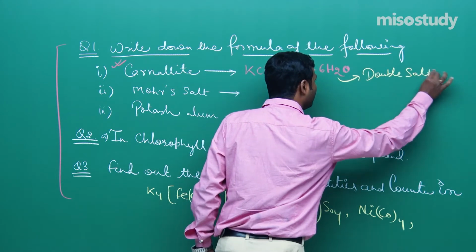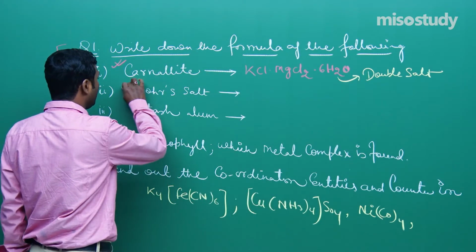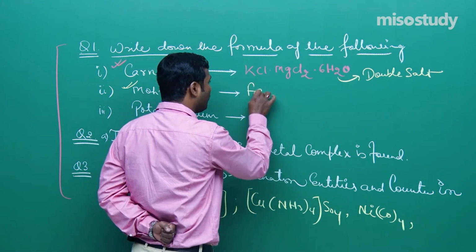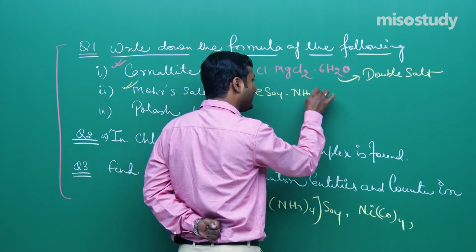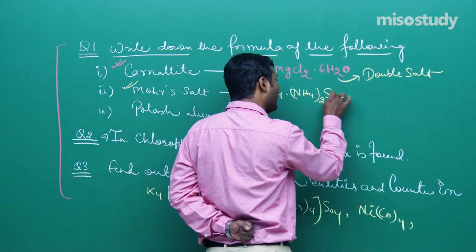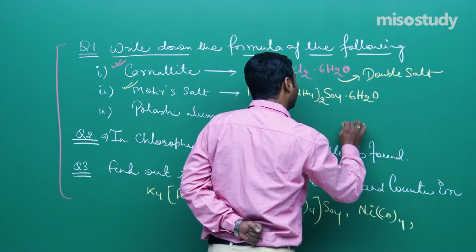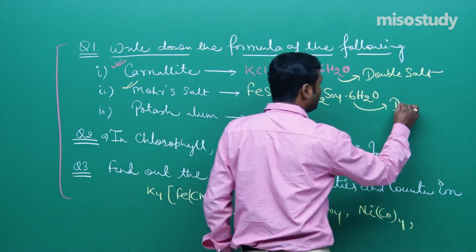Do you remember this? Now, if anyone asks you what is the formula of Mohr's salt, do you have any idea? The formula of Mohr's salt is FeSO4·(NH4)2SO4·6H2O. This is also an example of a double salt.